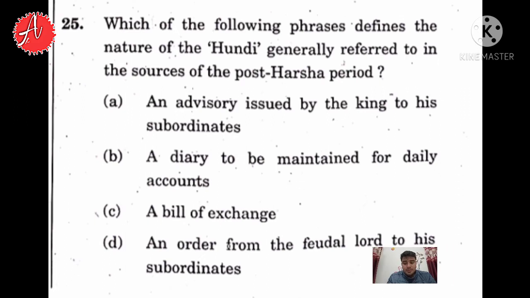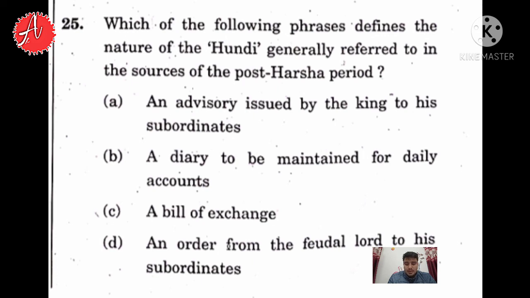Now look at question number 25. Which of the following phrases defines the nature of the Hundi? It is a word generally referred to in the source of the post-Harsha period. They are talking about the post-Harshavardhana period, and about defining the phrase called Hundi. Hundi is a sort of financial instrument.